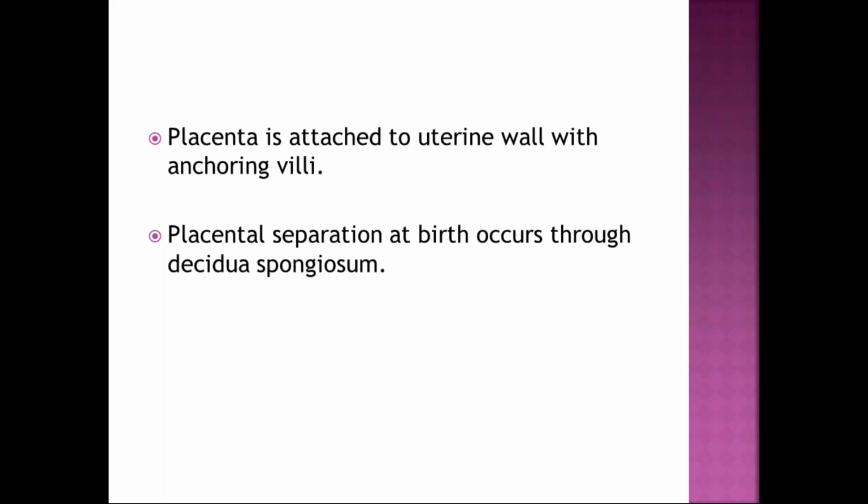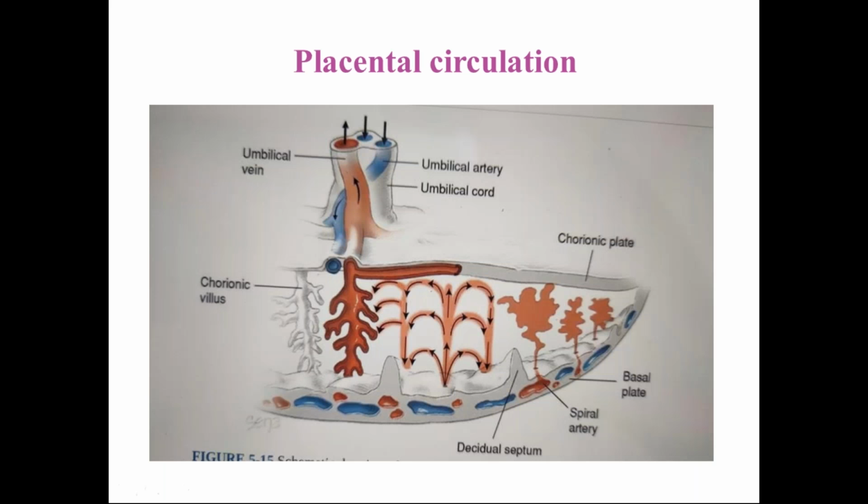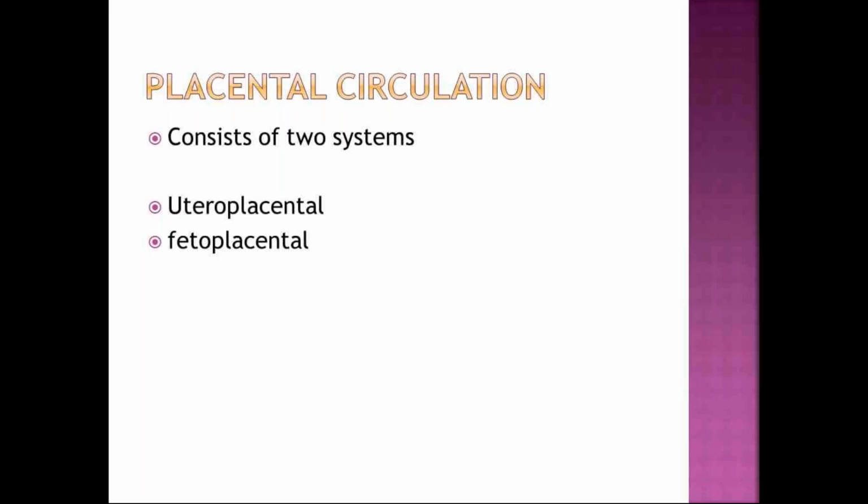The placenta is attached to the uterine wall, as we have already mentioned, through the anchoring villi, and placental separation at birth usually occurs through the decidua spongiosum, which is an intermediate layer of the decidua basalis. Coming to placental circulation, it usually constitutes uteroplacental circulation and fetoplacental circulation.